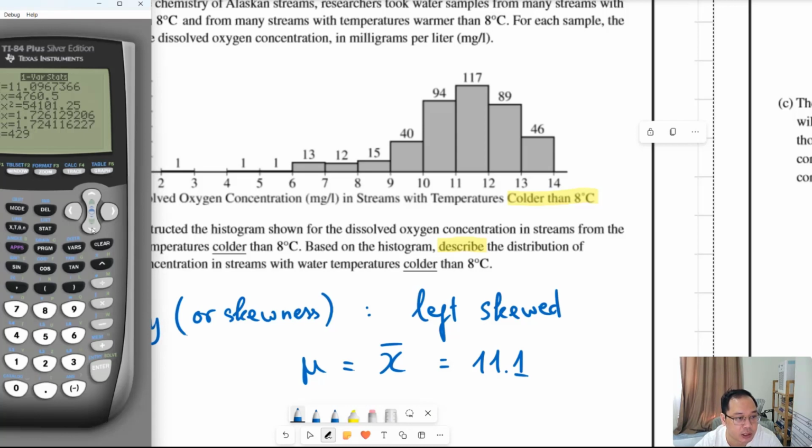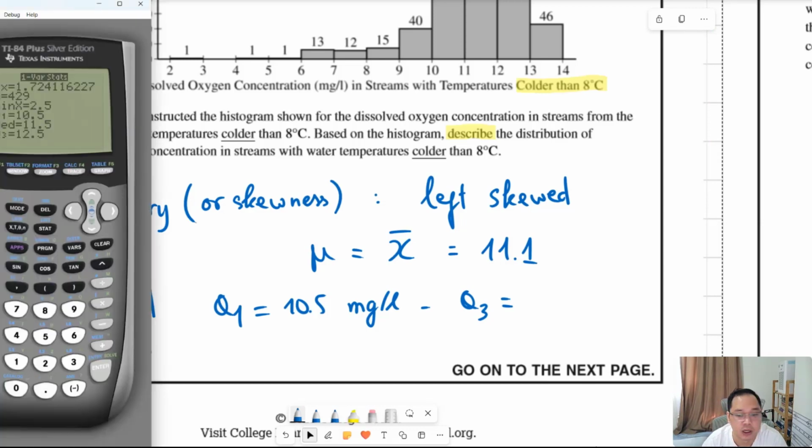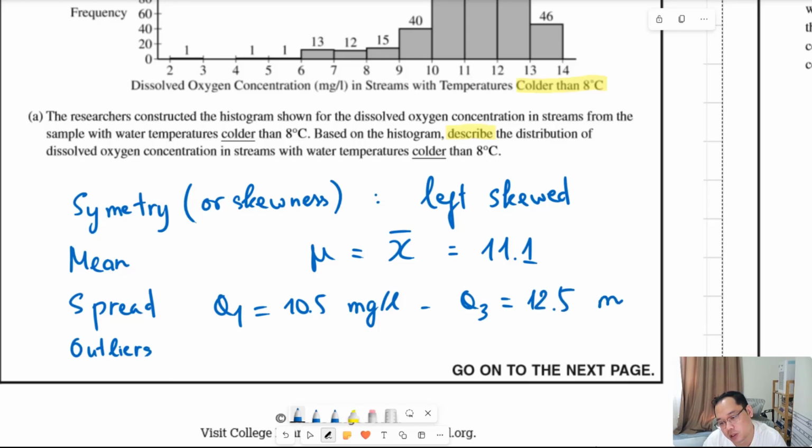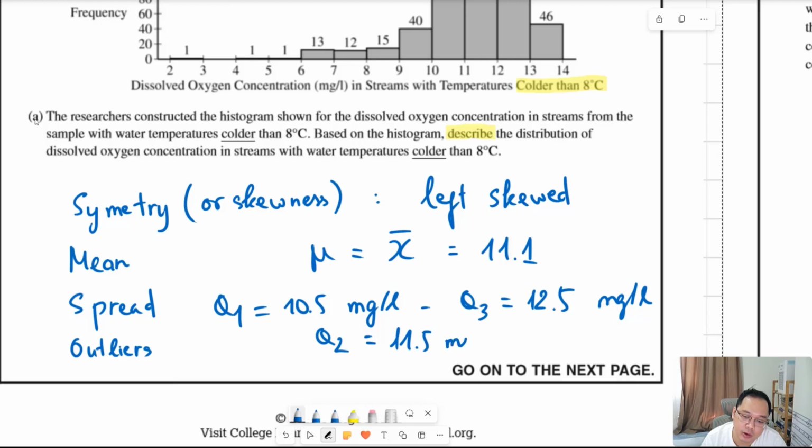Next, you need to find Q1, Q2, and Q3. Q1 is 10.5 milligram per liter, and then Q3, the upper quartile. Let me write Q3 first before mentioning Q2. Q3 is 12.5 milligram per liter. And Q2, the median, I want to find it too. The median here is 11.5 milligram per liter.